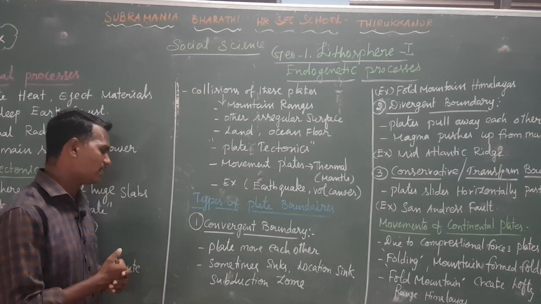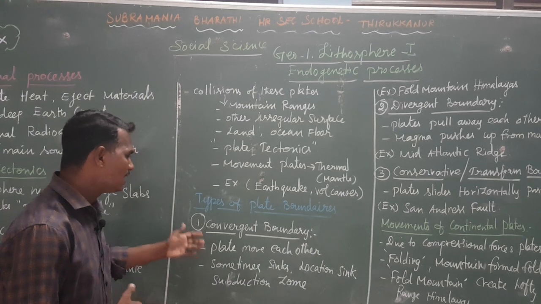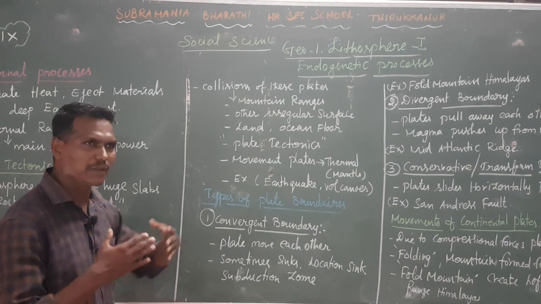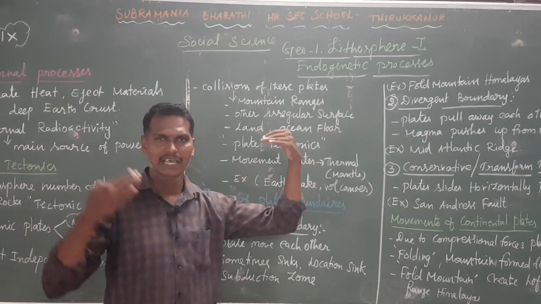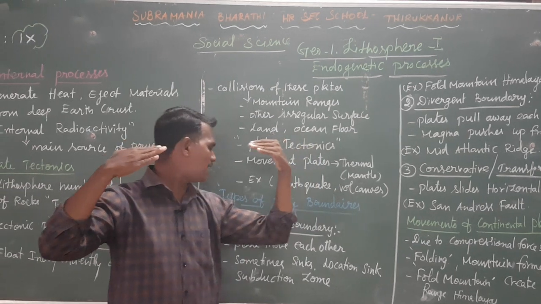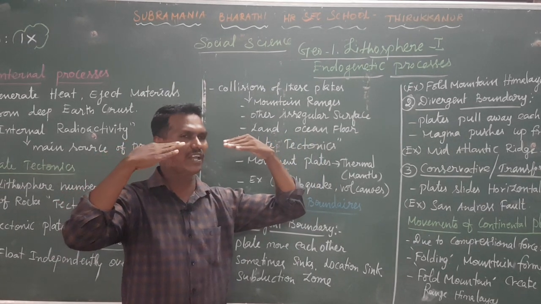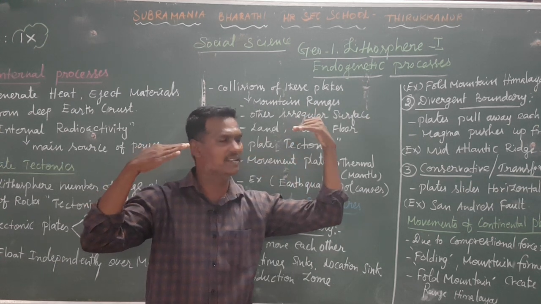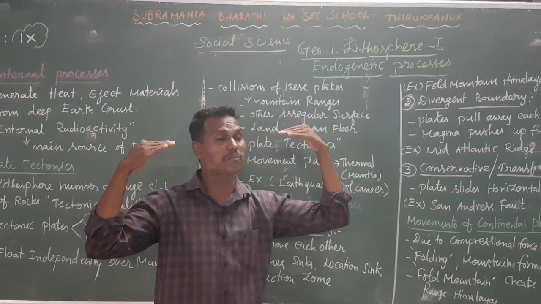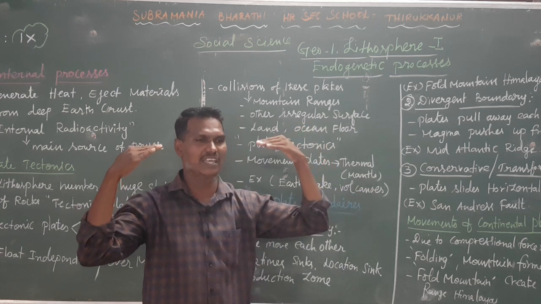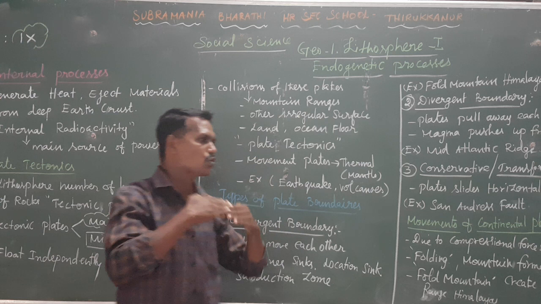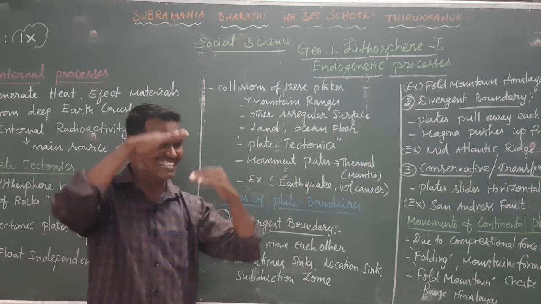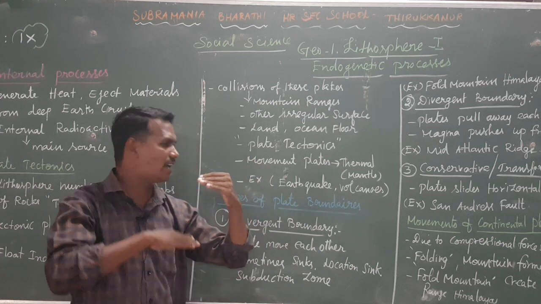Convergent boundary means the plates move toward each other, as if colliding head-on. For example, here is a plate on the left side and a plate on the right side. How are the plates moving? Both plates are moving toward each other. When the plates move toward each other, one plate sinks and the other plate moves up.